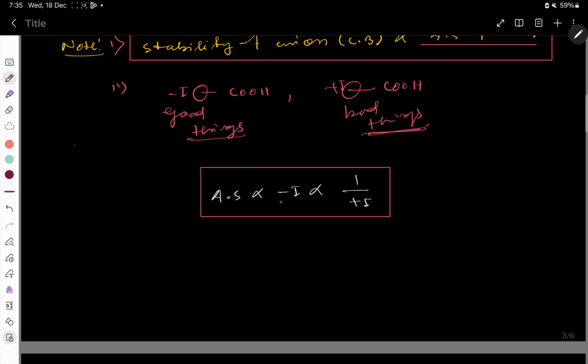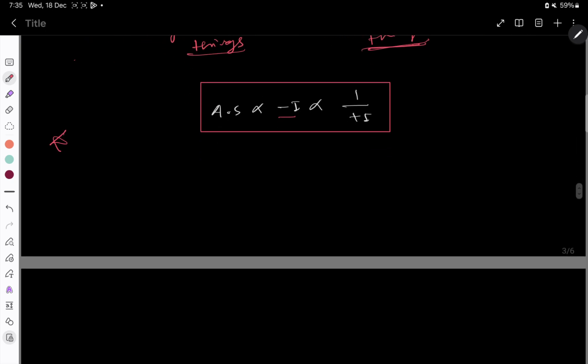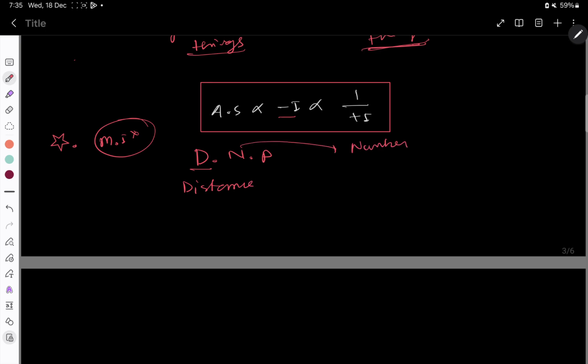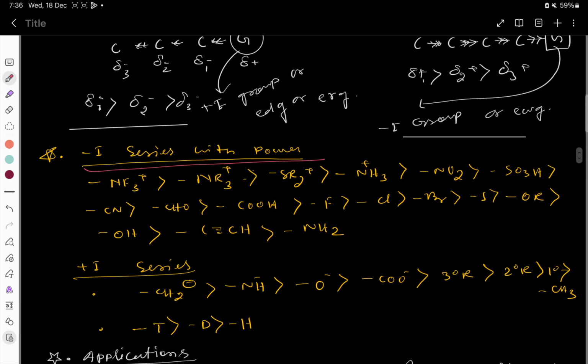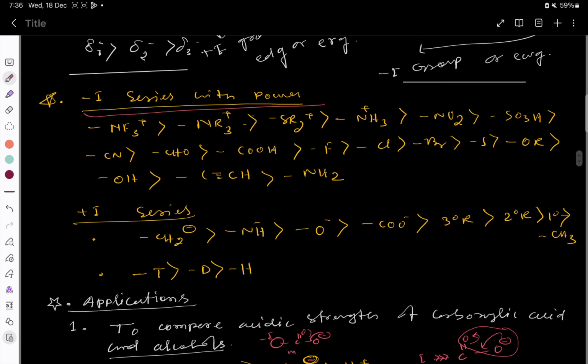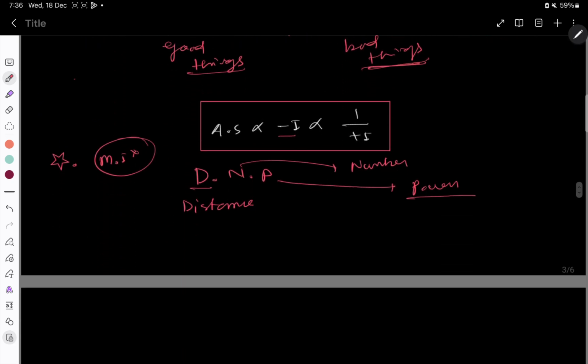Acidic strength is directly proportional to minus I, inversely proportional to plus I effect. And the most important thing, I'm telling you, is that it follows the DNP rule. D means distance, N means number. First you have to check the distance, then number, then power. What is power? How would you identify which one will have more power and which one will have lower power? That's why I already gave the sequence of the minus I series and plus I series, right? Basically you have to remember all these things, okay.